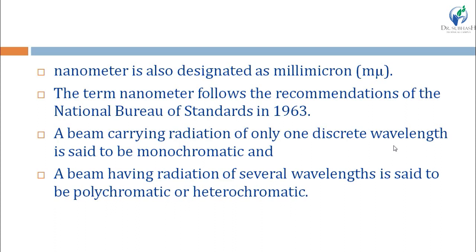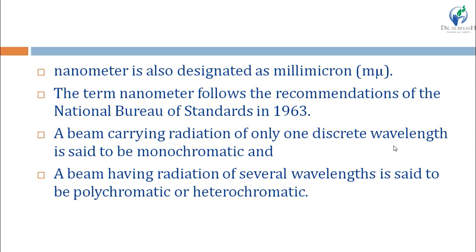Now, monochromatic wave and polychromatic or heterochromatic wave. Mono means one, poly means many and hetero means many. A beam carrying radiation of only one discrete wavelength is known as monochromatic, and a beam of radiation having several wavelengths is known as polychromatic or heterochromatic radiation.